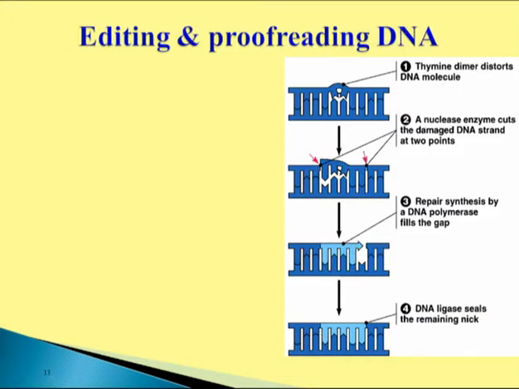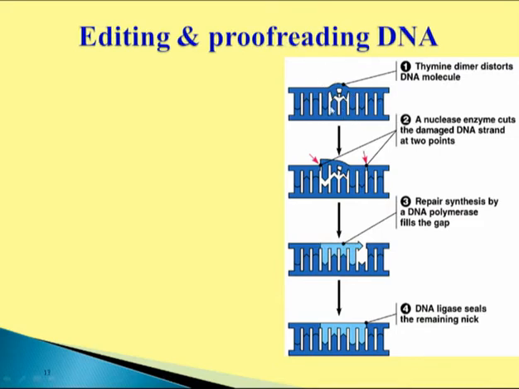Now here we can see how DNA polymerase 1 is responsible for proofreading as well as editing of DNA molecules. Here we can see DNA molecules damaged by ultraviolet radiation. Ultraviolet radiation or some mutagens may be responsible for DNA damage at regular intervals.